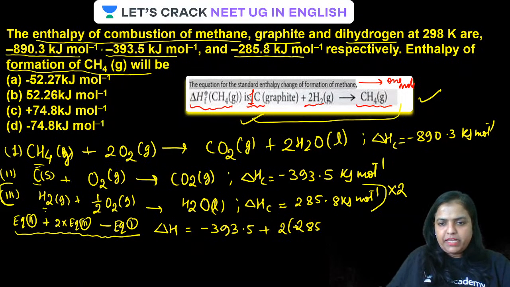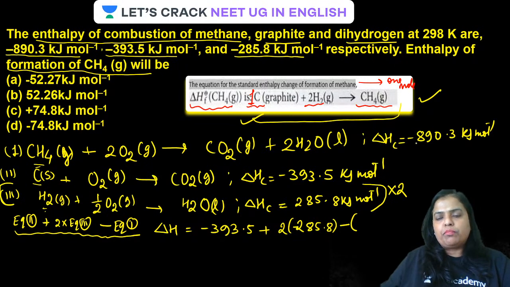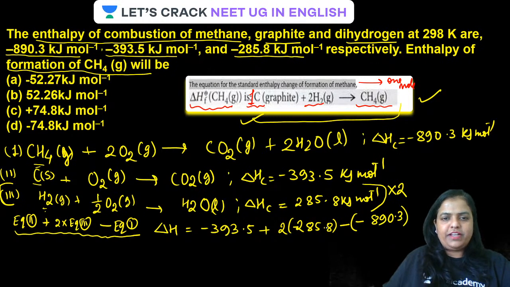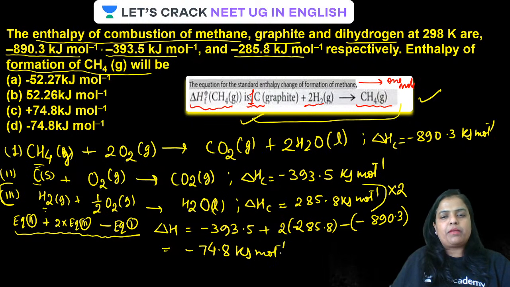Then again you have to subtract equation 1, so minus of minus will be plus 890.3. On adding all the values, it comes out to be minus 74.8 kilojoule per mole.